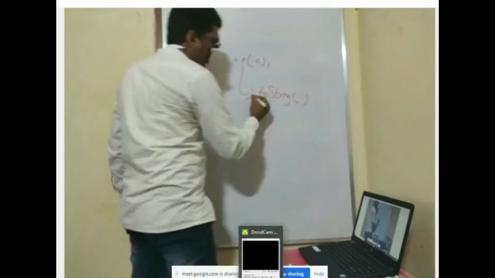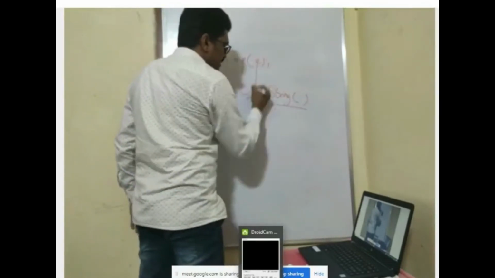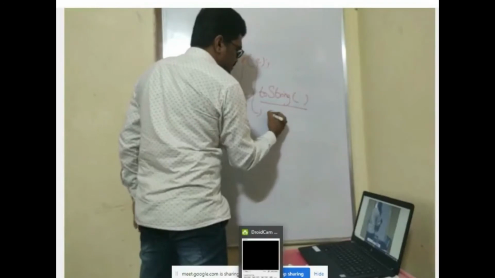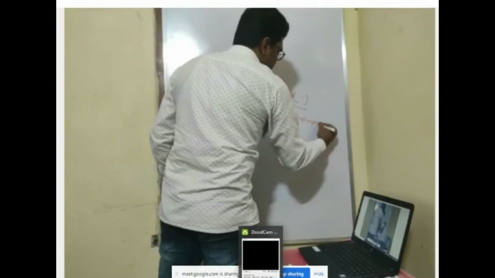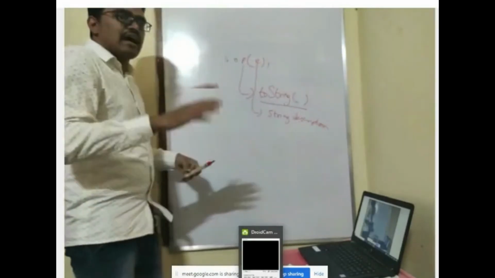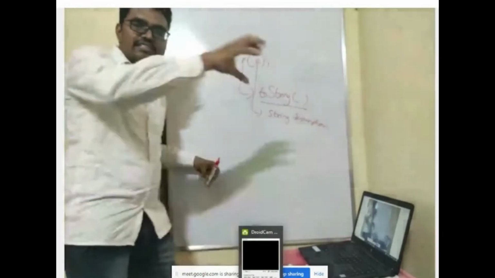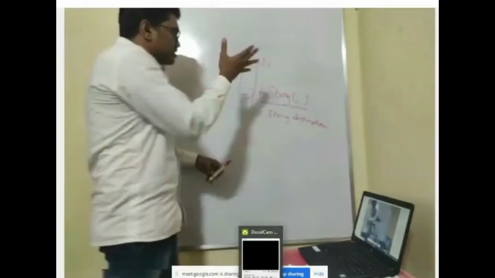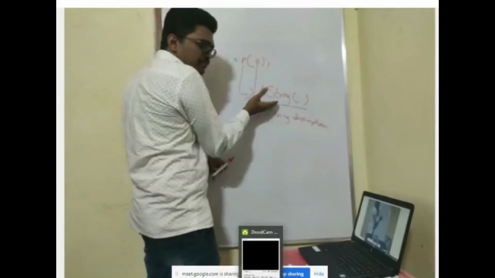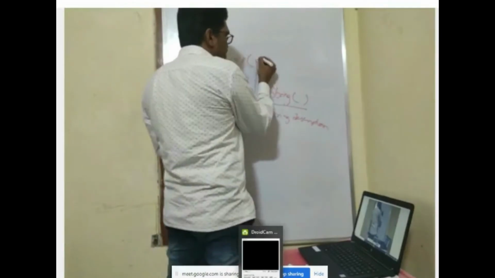So this toString method will convert this object into a string description. What is the output that you are getting? You are getting a string description, java.lang.ArithmeticException. How are you getting such a type of description for an object? Because Java is going to call the toString method, which gives the string description of this object.